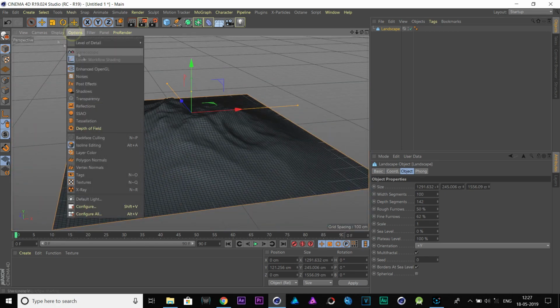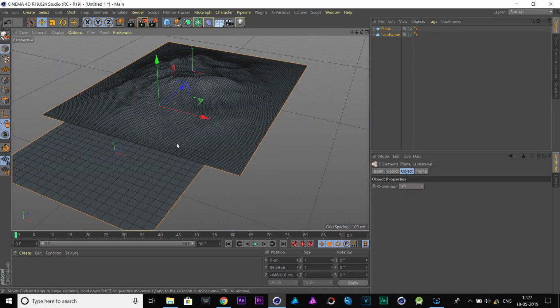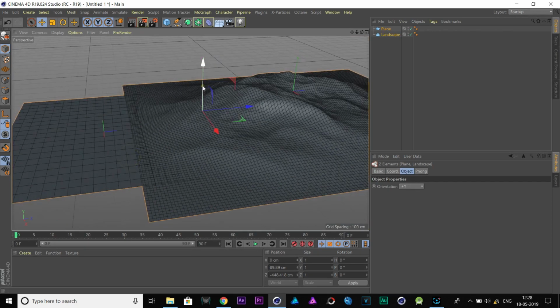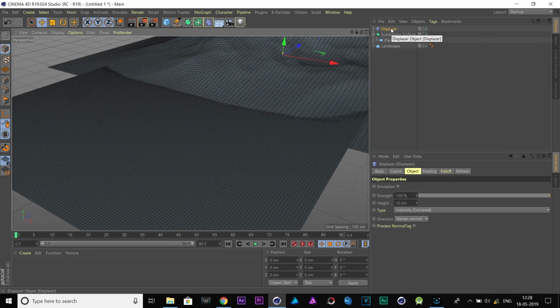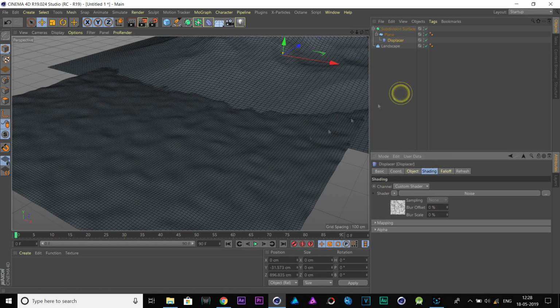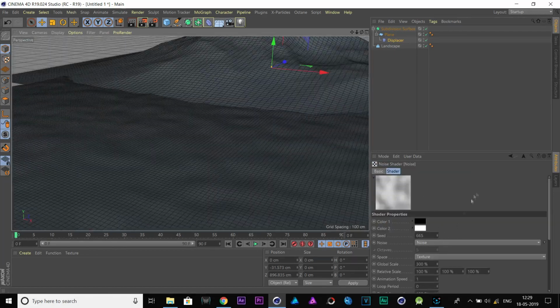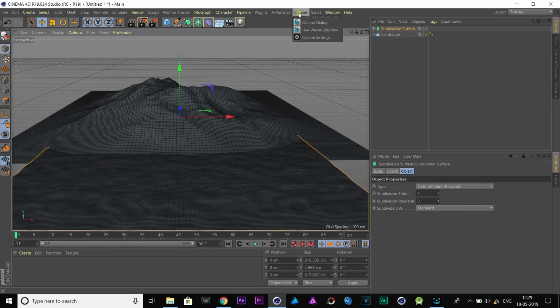Now, add a plane to make water. Subdivide this plane and put it under subdivision surface to make it high poly. Now, I will add a displacer modifier to give it the look of water ripple. In the displacer, place a noise shader and edit some values.